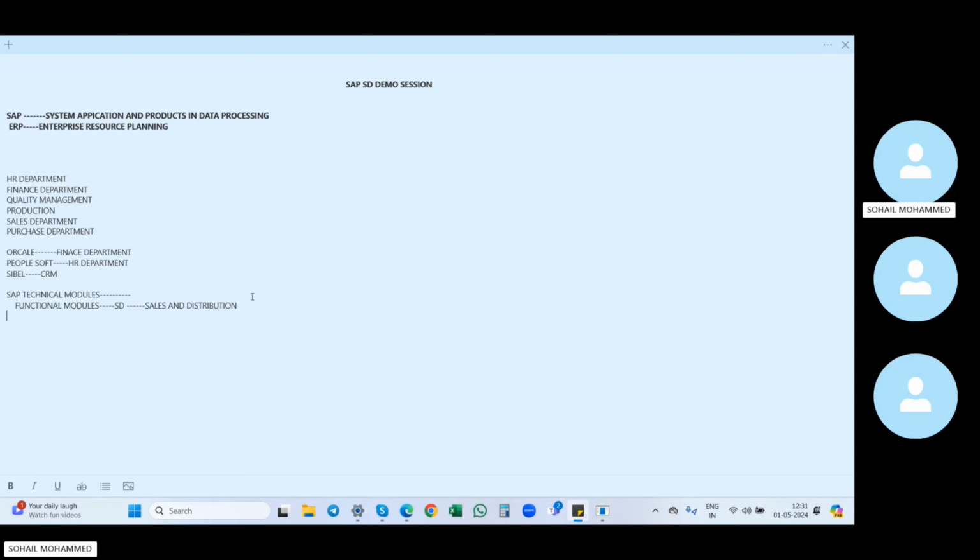SAP suggested these servers. We will work in these servers only. So what are these servers? We will see. A minimum of three servers should be installed in any company. You can use n number of servers, but at minimum you need to install three servers. So what are those servers? We'll see now. First we install the development server.